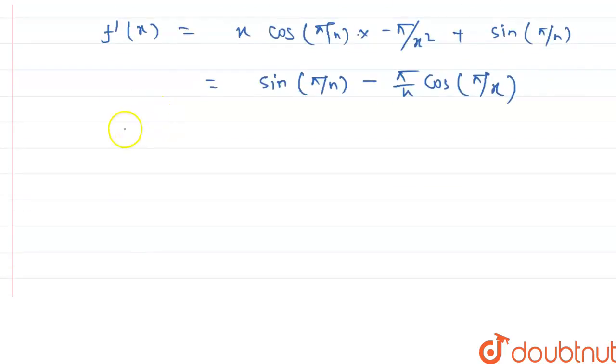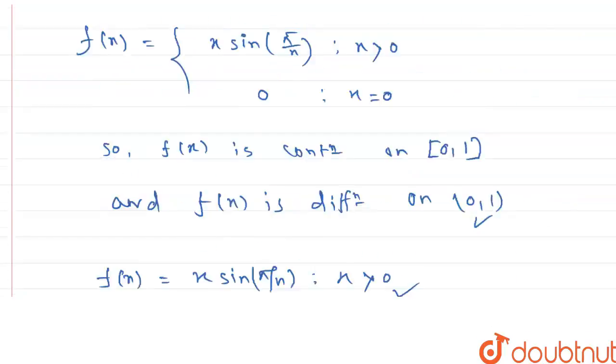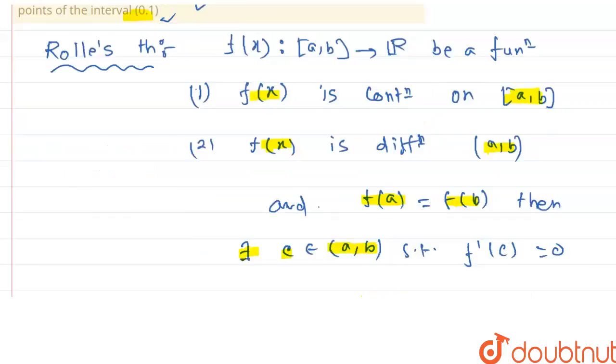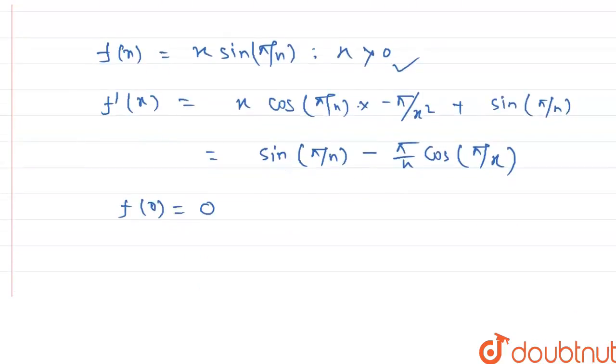And also if we calculate the value f of 0, it is 0, because in the question at x equals 0 the value of the function is 0, so f of 0 equals 0. Also f of 1, now we find the value of f of 1.